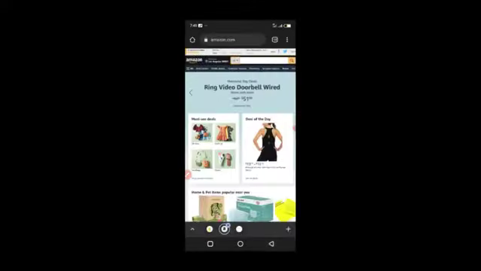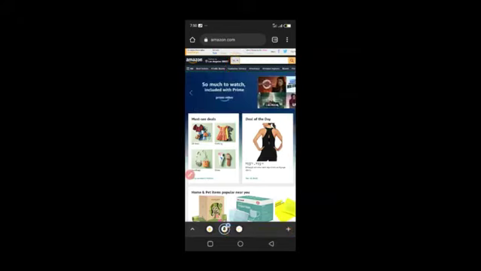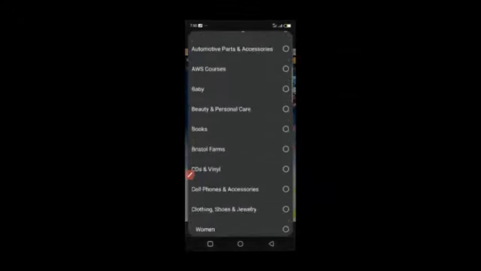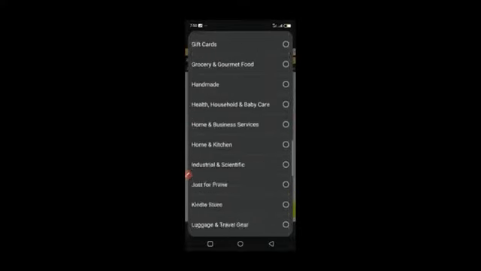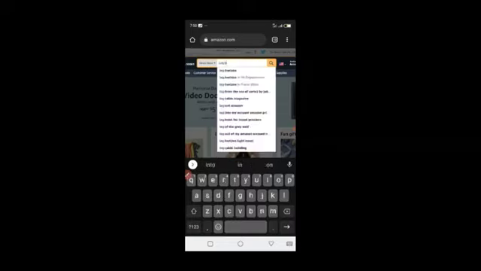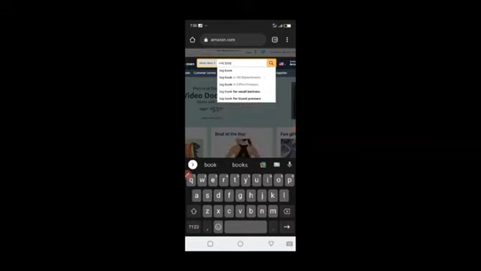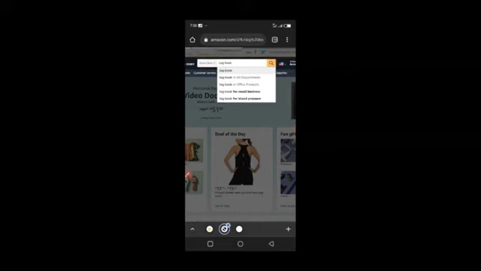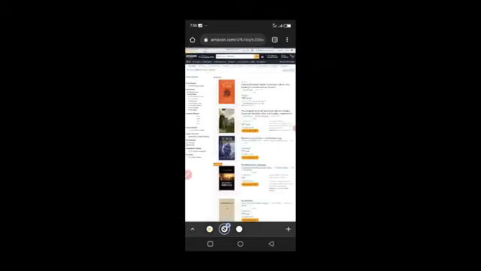So what I do is you come to this All, you click the All. Let me show you what I clicked so that you won't be confused. So this is the All that I clicked. Yeah. So when you click it, it's going to bring up an option. So what you want to do is scroll down and click Kindle Store, because that is what we are interested in, Kindle Store. And when you click Kindle Store, let's make a quick search for something like logbook. So let's search for logbook and see how Amazon works.